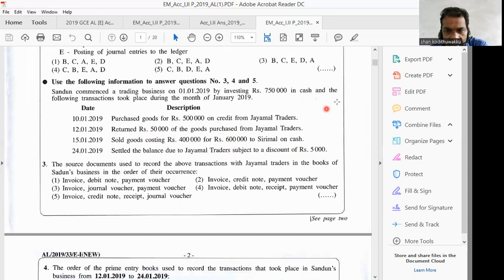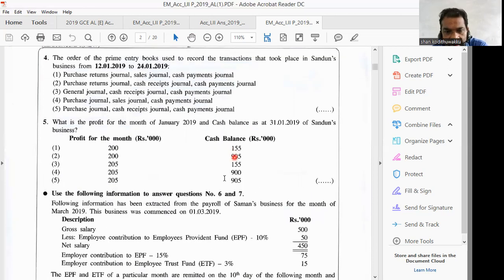Then the business has to pay Jayamal 445. Then when you pay 445 out of 1,350, that is the addition of 750 and 600, how much? 1,350 minus 445. Then we can select 905 as the answer.